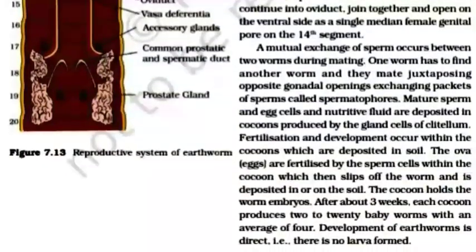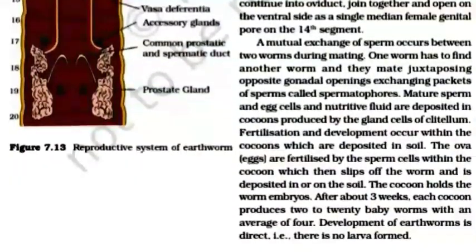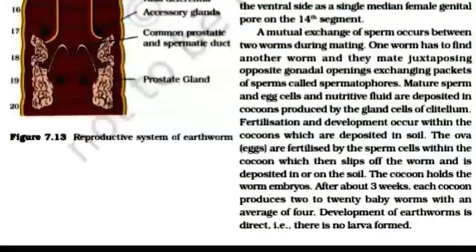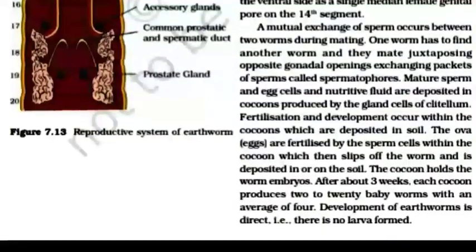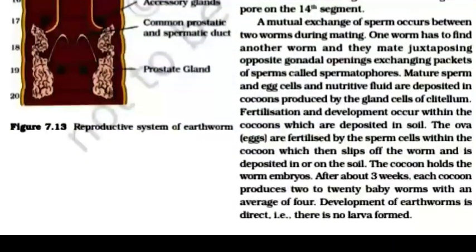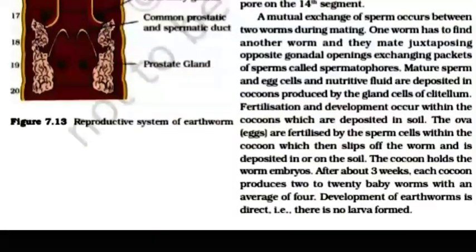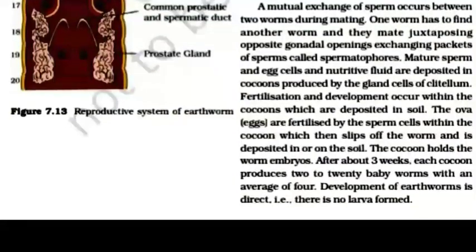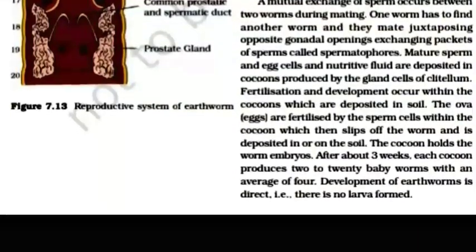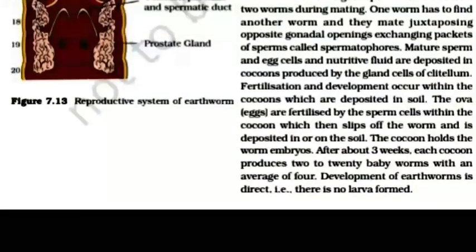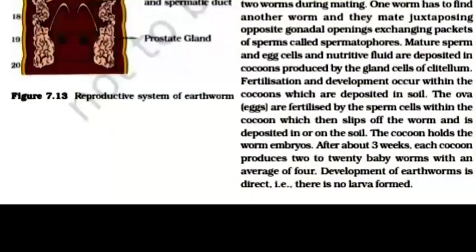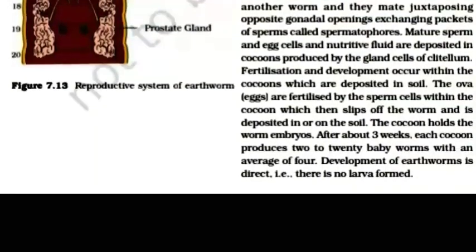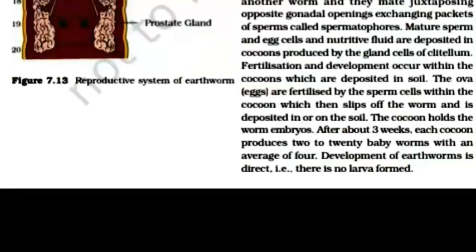Fertilization and development occur within cocoons which are deposited in soil. The ova (eggs) are fertilized by the sperm cell within the cocoon, which then slips off the worm and is deposited in or on the soil. The cocoon holds the worm embryo. After about 3 weeks, each cocoon produces 2 to 20 baby worms, with an average of 4.